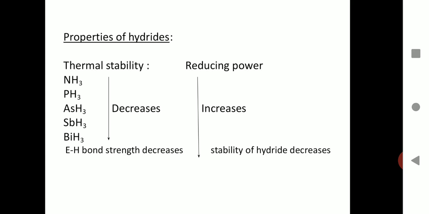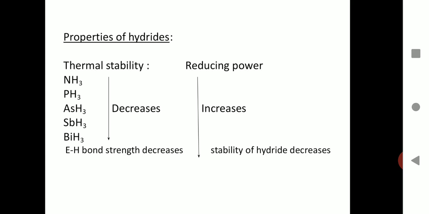Next property that we need to discuss is the reducing power of the hydrides. Reducing power of these hydrides depends upon their ability to produce hydrogen as a result of breaking up or decomposition of the compound, that is, breaking up of the E-H bonds.